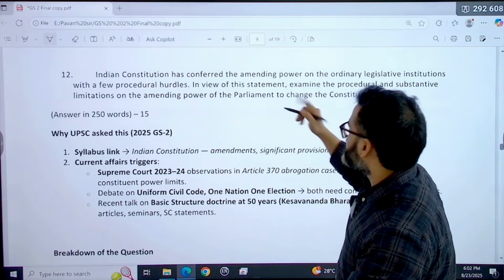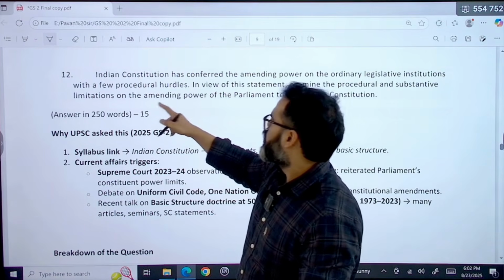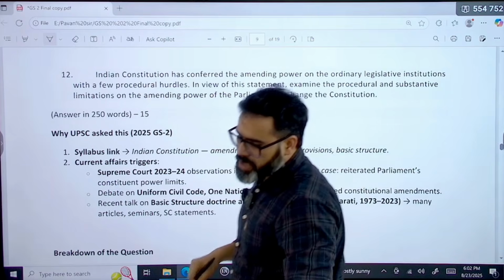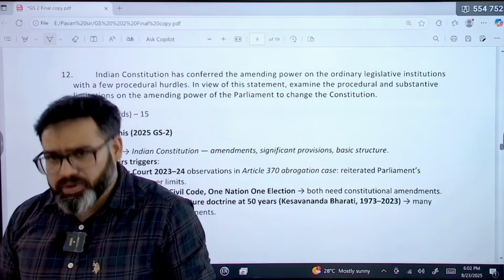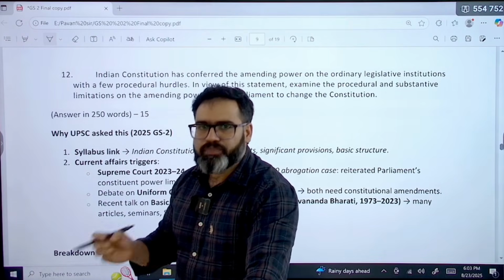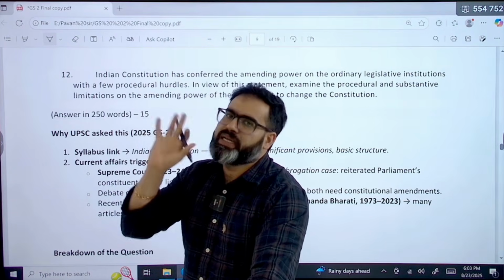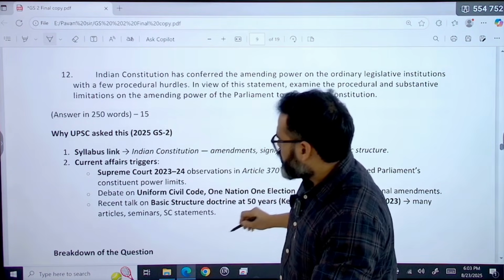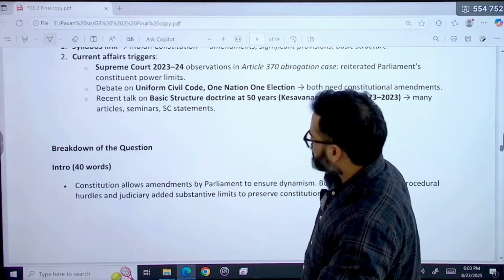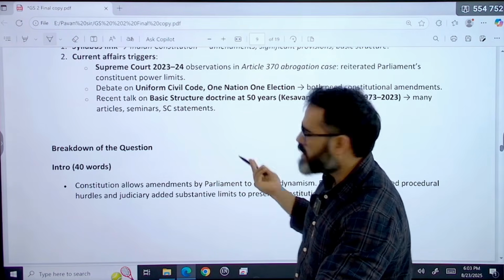In view of this statement, examine procedural and substantive limitations on the amending power of Parliament to change the Constitution. That means you have to tell that whenever Parliament wants to amend the Constitution, what type of procedural hurdles are there and what type of substantive limitations are there. This was in the news because of the basic structure doctrine, uniform civil code, one nation one election, Article 370.